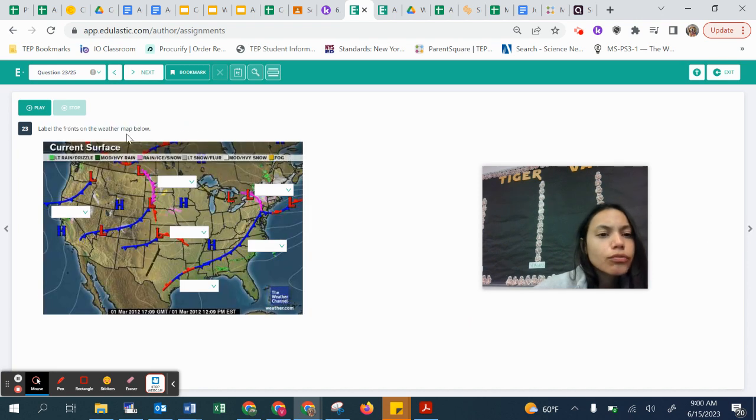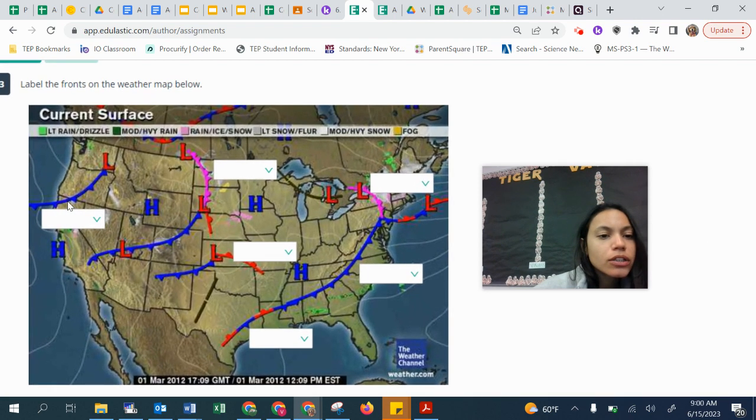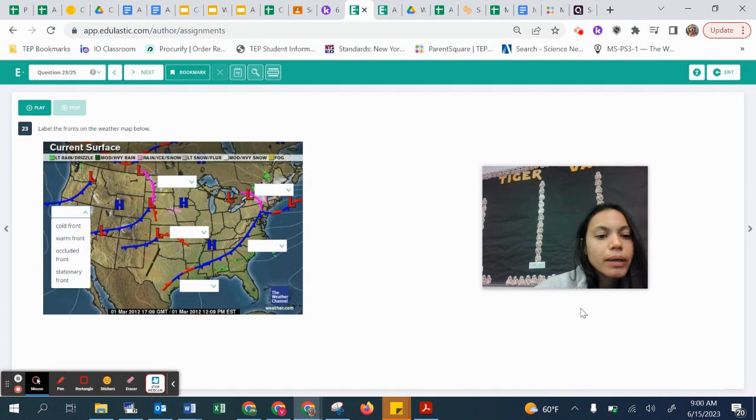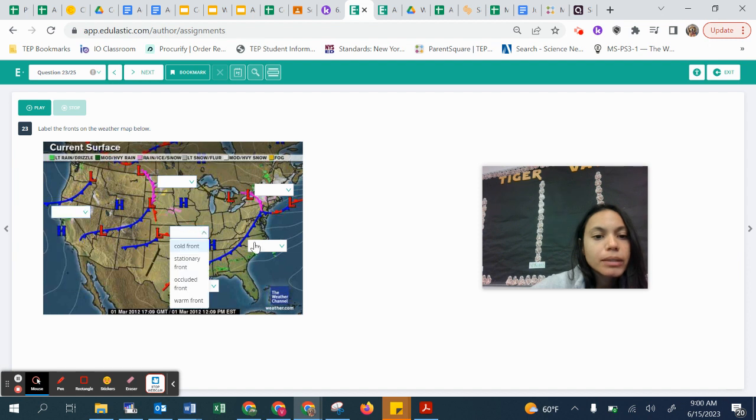This one, we're labeling the fronts on the weather map below. So this one here, you can zoom in. What type of front is this? Is it a cold, warm, occluded, or stationary? And you're going to pick. And do it for the rest of them. There's drop downs for all of them.